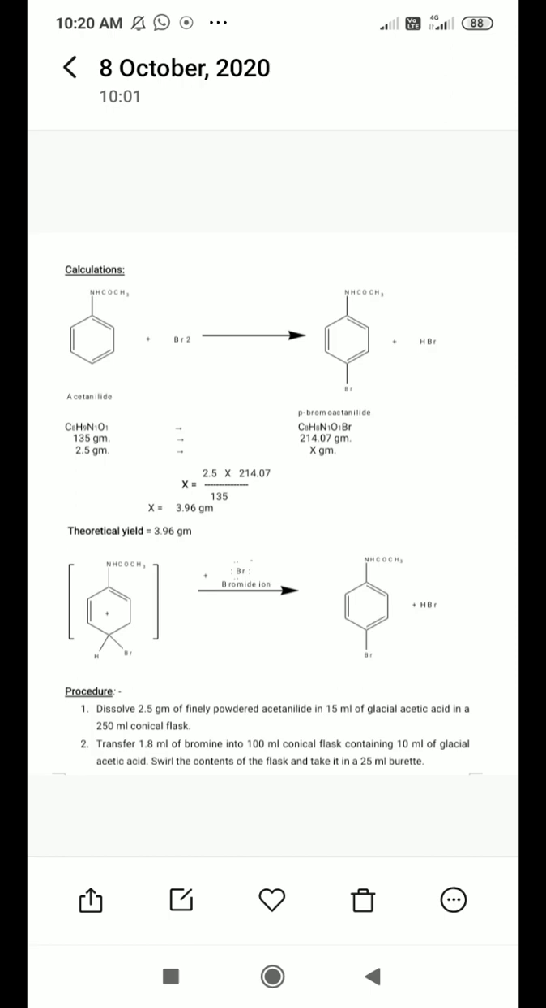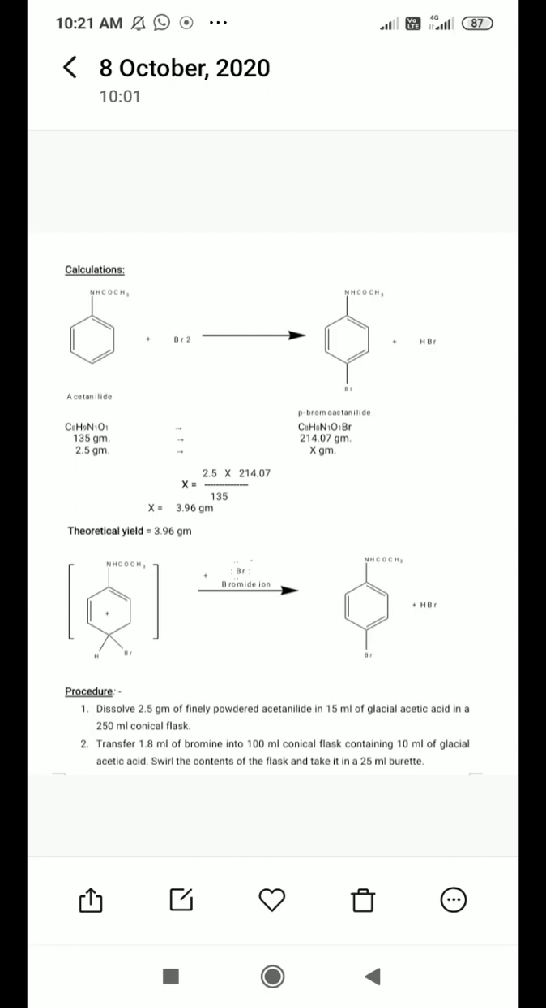First point is dissolve 2.5 gram of finely powdered acetanilide in 15 ml of glacial acetic acid in a 250 ml conical flask. Means you have to take two conical flasks. In one conical flask, this is 2.5 gram of finely powdered acetanilide in 15 ml glacial acetic acid in 250 ml conical flask. This is conical flask one.